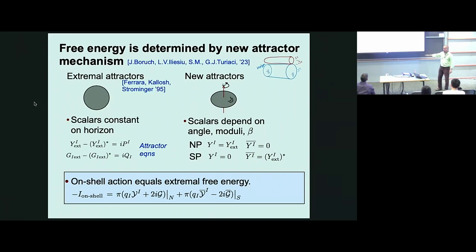This equation should remind you of the beautiful formula of Cardoso, de Wit, Mohaupt, and Cardoso-de Wit-Käppeli, and then the quantum version by Ooguri, Strominger, and Vafa. We have the Legendre transform of the imaginary part of the prepotential. But here there's a complexification. It's the prepotential at the North Pole and the prepotential bar at the South Pole. So the solution automatically does this.